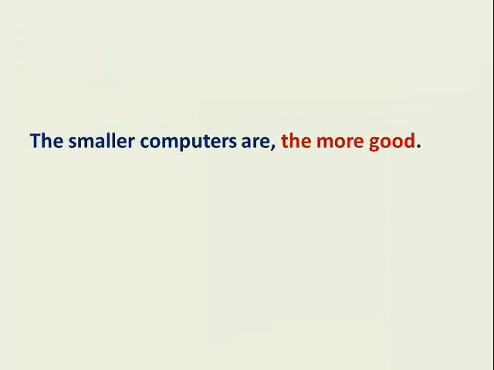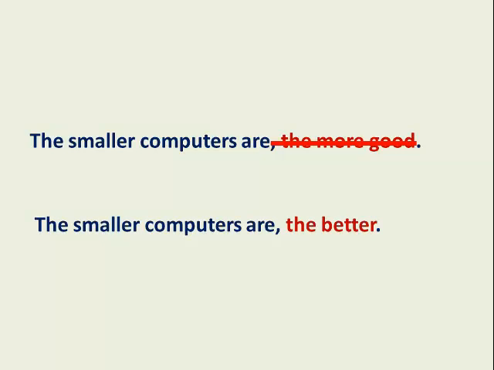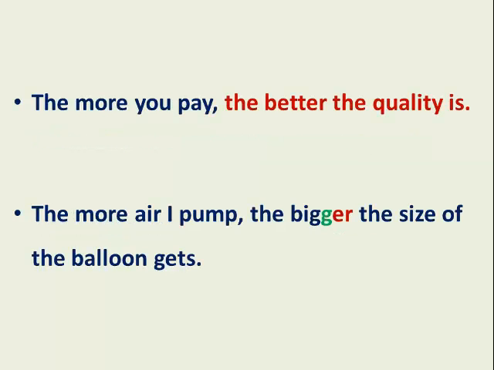So, here are a few examples. The first one, the smaller computers are, the more good. But wait a minute, isn't good an irregular adjective? So why in this sentence did I use the more good? Instead, I should have said, the smaller computers are, the better. Clear? Good. Let's move on to the next sentence.